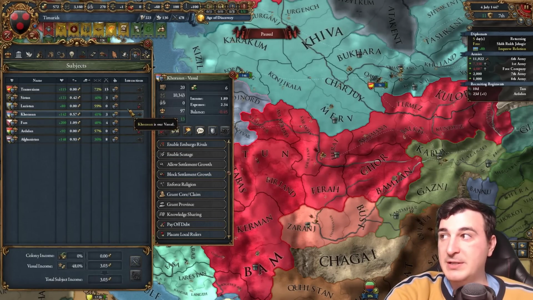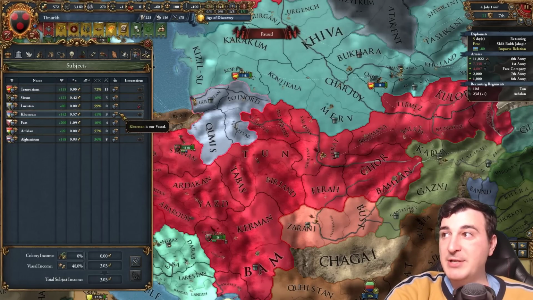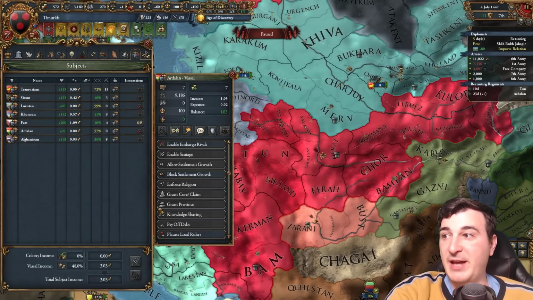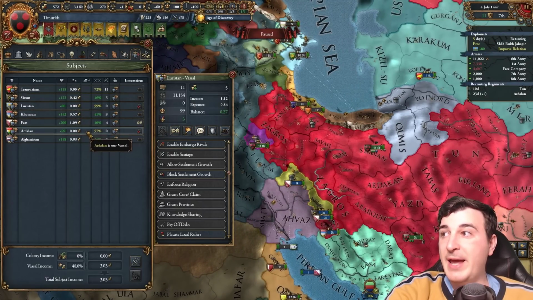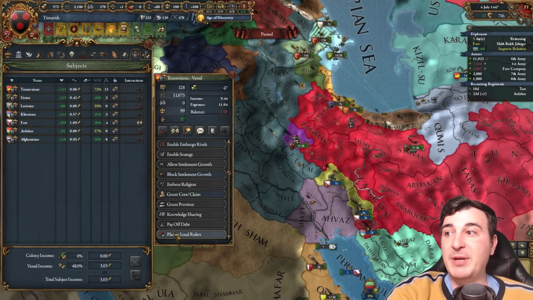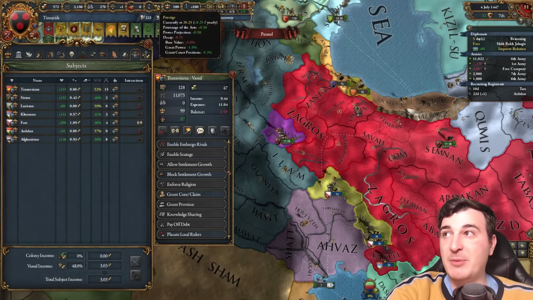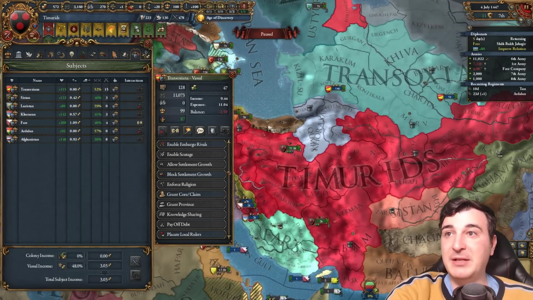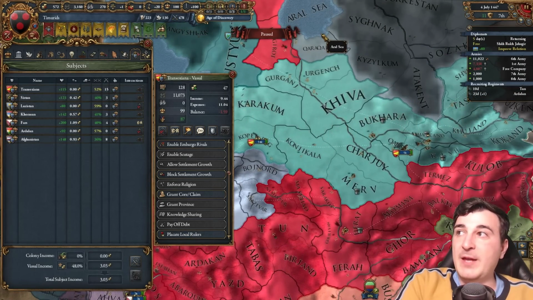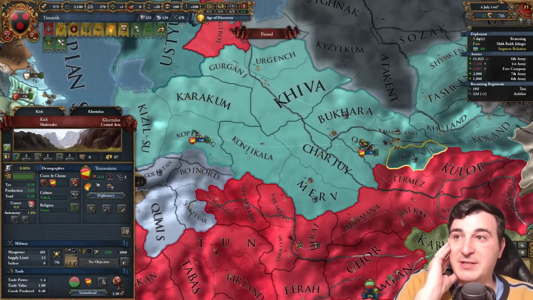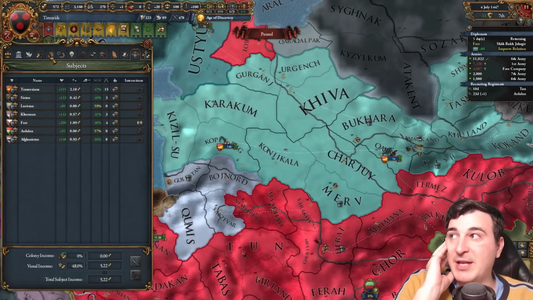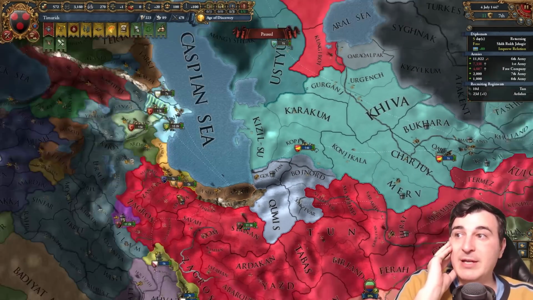I'm gonna go check who else has a debt that needs to be paid. Transoxiana is gonna be a little bit more tough to handle. That is for sure. Luristan and Ardalan, I'm not too worried about because they already have a truce with me. So I'm just gonna use my extra prestige to placate the leader of Transoxiana, and then I'm also going to develop their province once, which is gonna bring them below the 50% threshold. So there you have it.